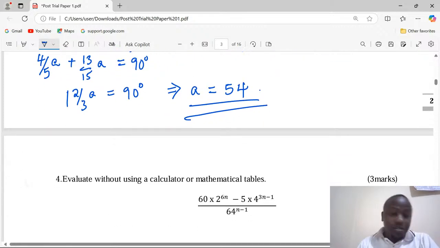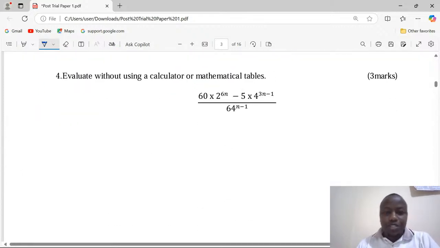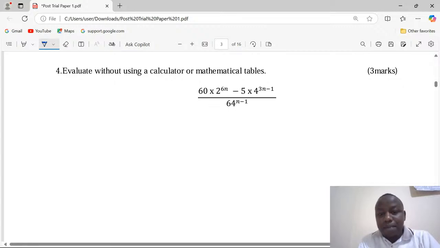Very interesting question. Let's look at another item which is very wonderful. Number 4, evaluate without using a calculator or mathematical tables: 60 multiplied by 2 power 6n minus 5 multiplied by 4 power 3n minus 1, divided by 64 power n minus 1. There are some numbers which have been raised to given powers, and there is a possibility that they can be put to the same base.